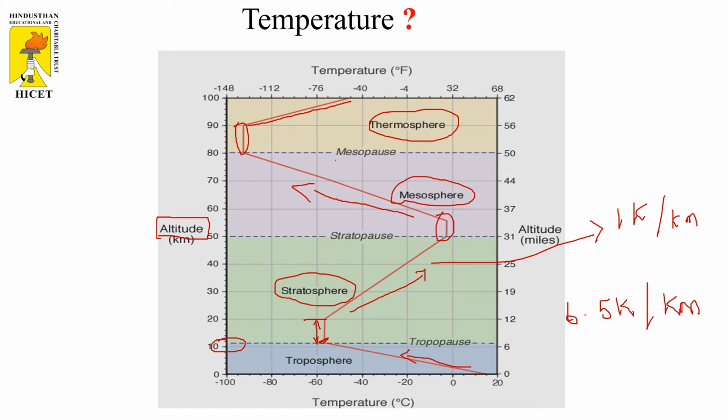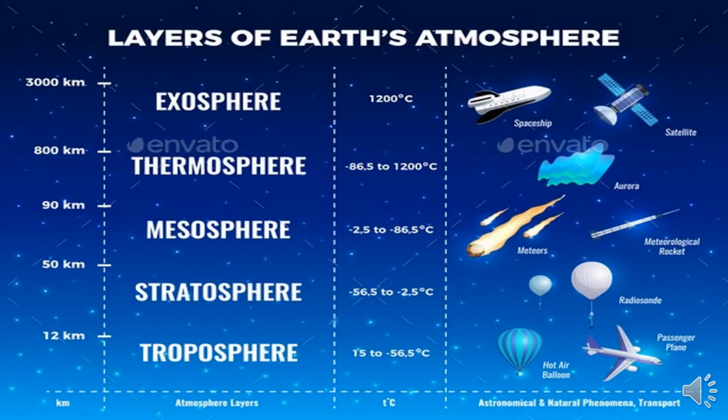Here we have discussed that in the troposphere, the temperature is decreasing with respect to altitude. In the stratosphere, the temperature is increasing with altitude. How the temperature varies with respect to altitude can be referred to as dT divided by dH. So with respect to the altitude change, what about the temperature change? This is known as lapse rate. Whenever we are talking about the temperature effect in the international standard atmosphere, the lapse rate equation plays a vital role. Again, this figure shows the layers of atmosphere.